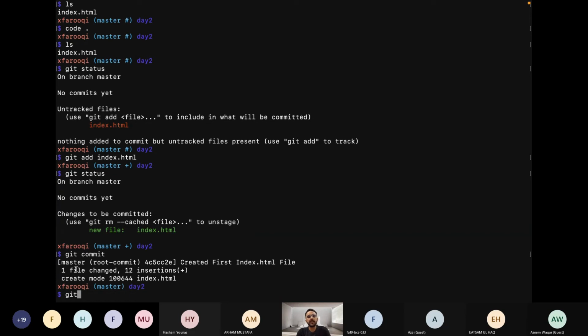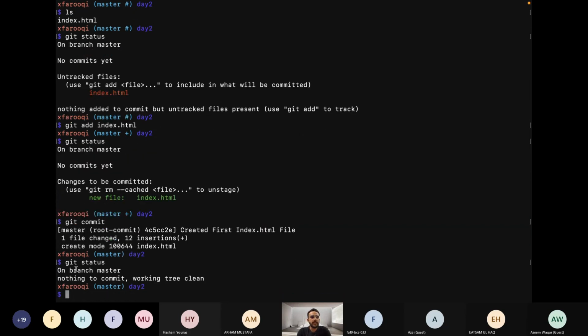Now if we run the git status command again, then we will see that we are on branch master, nothing to commit, working tree clean. It means that all the changes that we have made have been snapshotted and saved in a Git repository, somewhere Git saves all those files. Now I want to see what those snapshots are. I want to personally see that I made a snapshot. Let's see what it is.